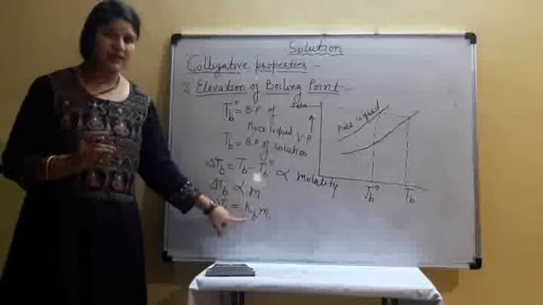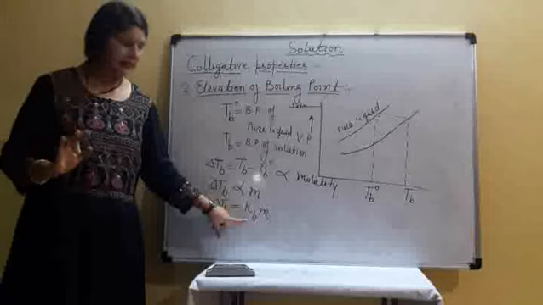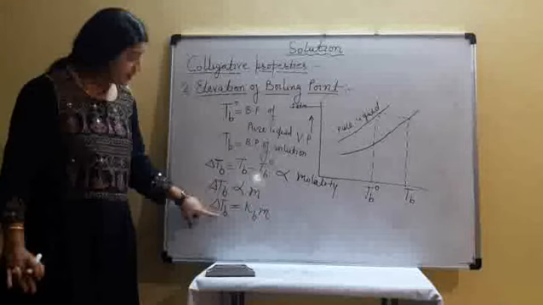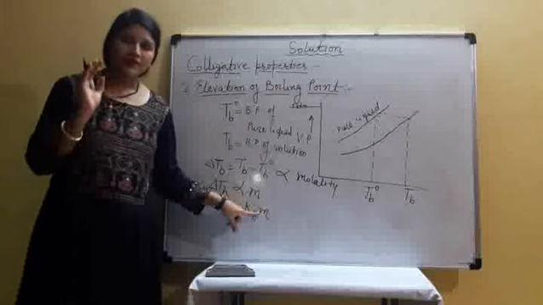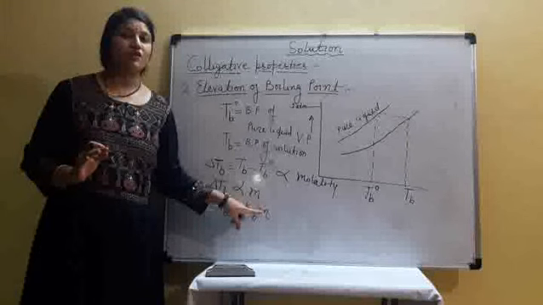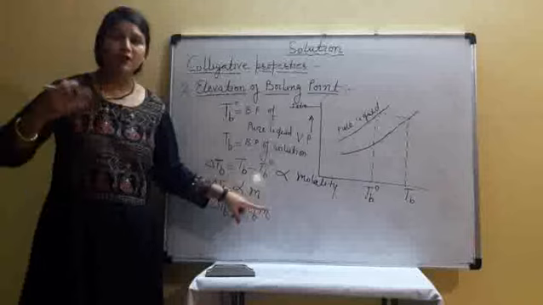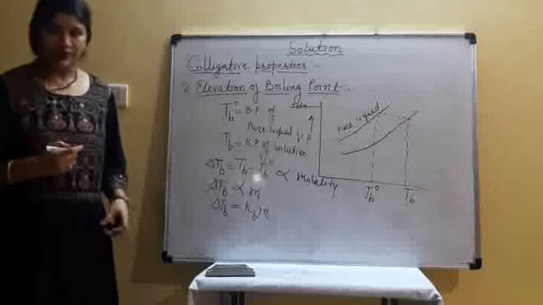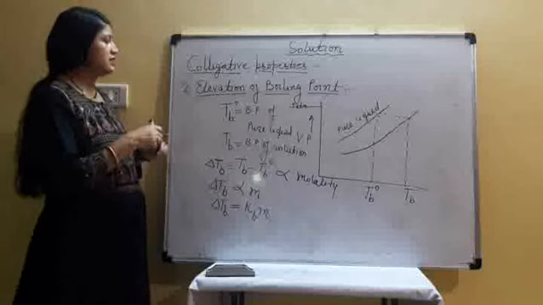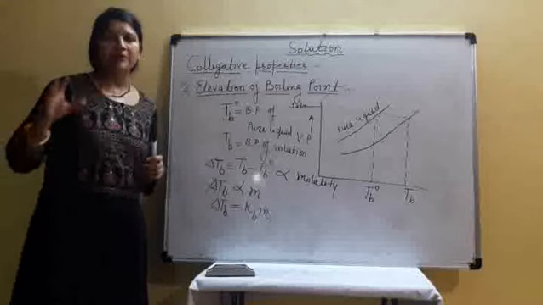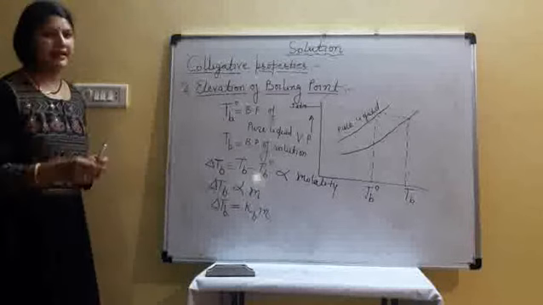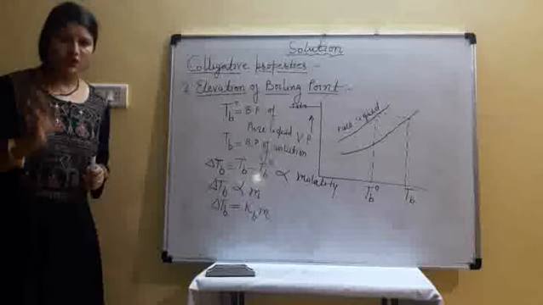Kb is a constant, it only depends on the nature of the liquid. But the elevation in boiling point depends on the molality of the solution. Molality depends on the number of moles of solute. So elevation in boiling point is also a colligative property because it depends directly on the number of moles of solute.